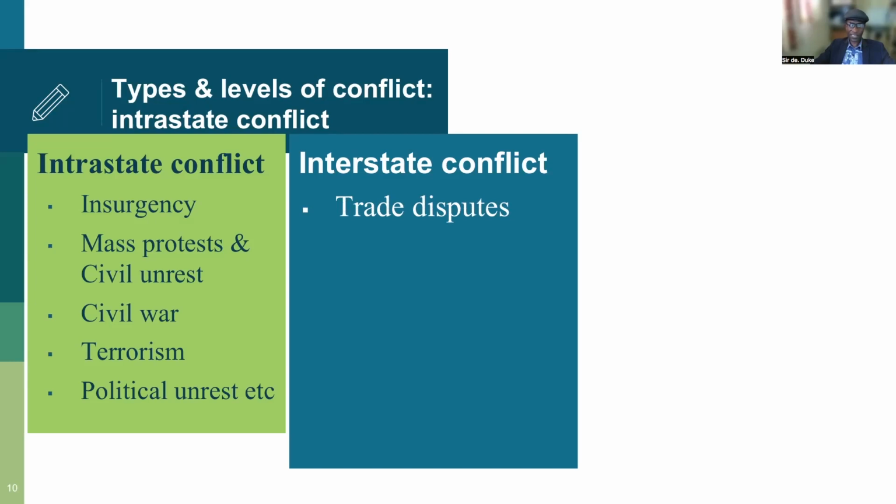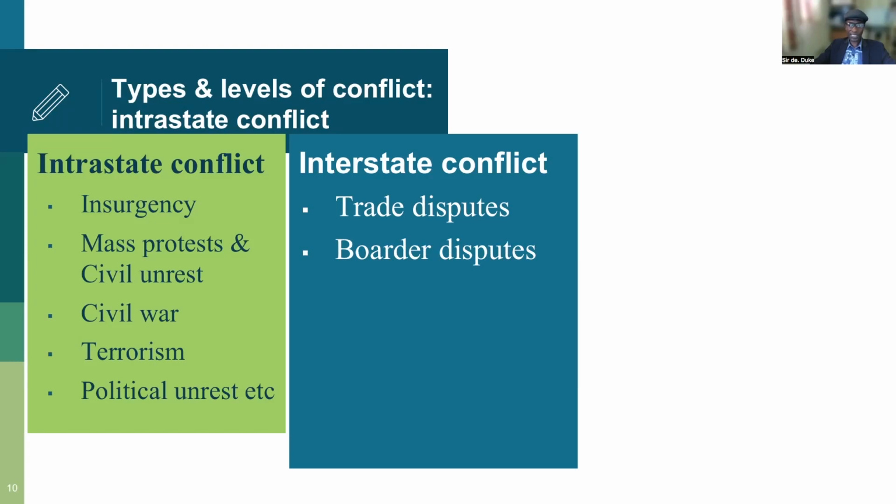How does interstate conflict manifest? It may manifest in trade disputes. When countries disagree because of trade, we see that often between USA and China. Then we have border disputes. For example, in many countries in Africa, we may have border disputes. In countries like Ethiopia and Eritrea. Why?